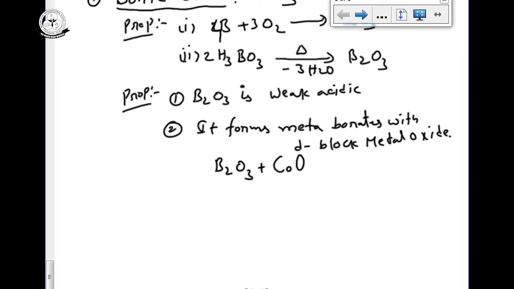We get cobalt BO2 twice, Co(BO2)2. Its name is cobalt metaborate.